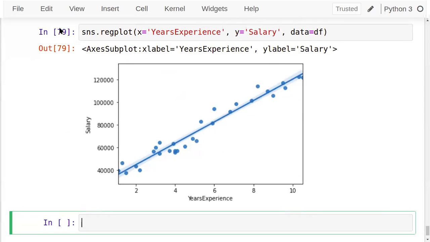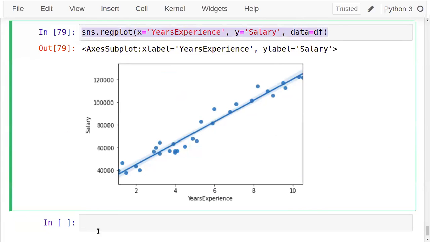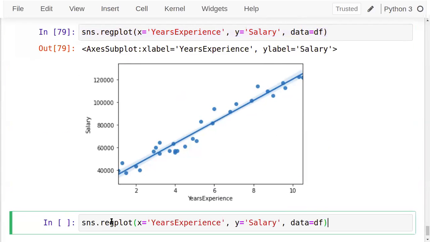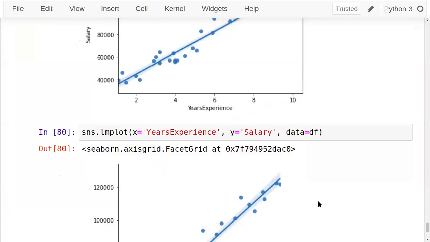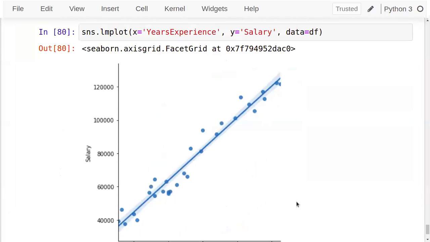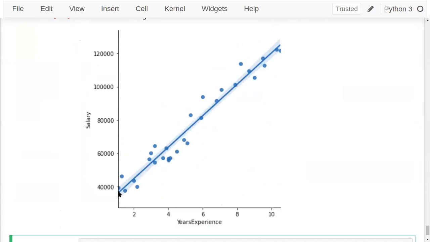Or I can use one more plot called lmplot. Similar idea. This is the linear regression model plot, where the original dots are there and the central line is the model which we have created using linear regression on this data. If you observe, there is a light shadow present, which is the residual error.